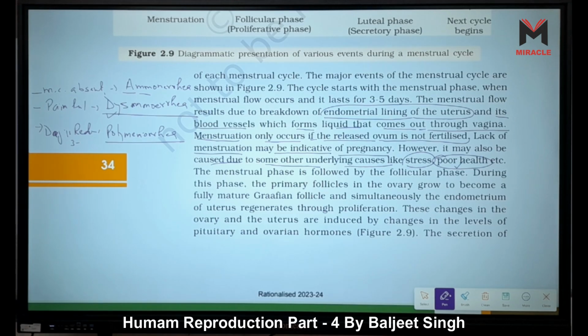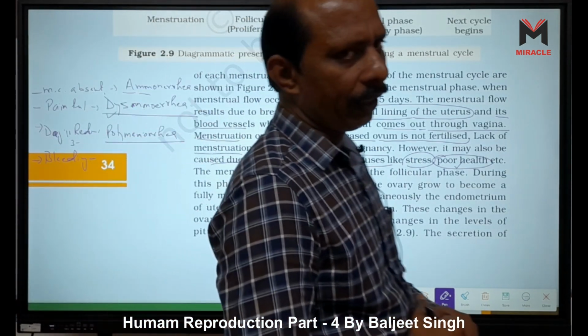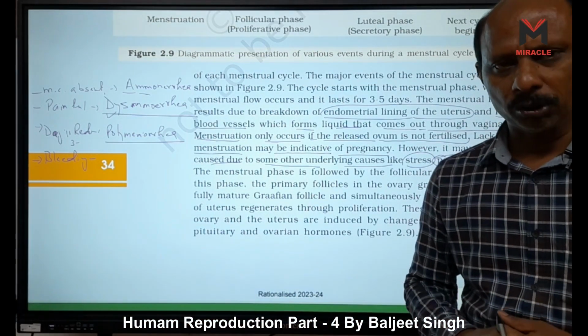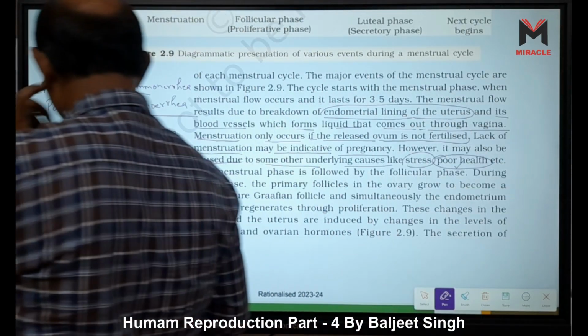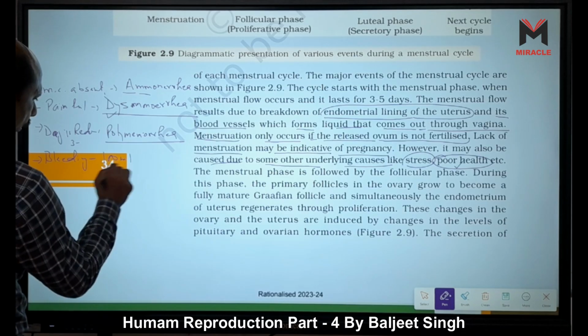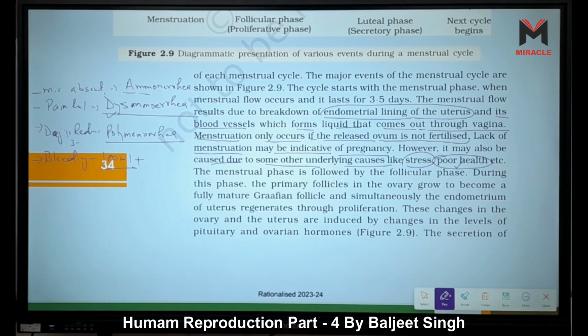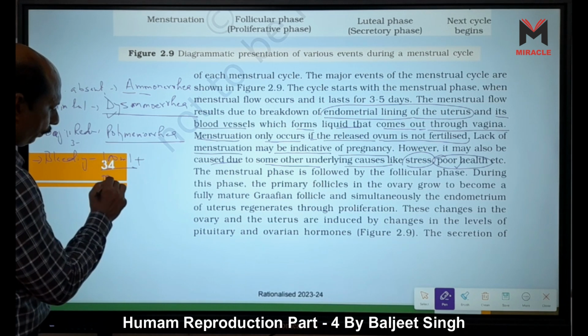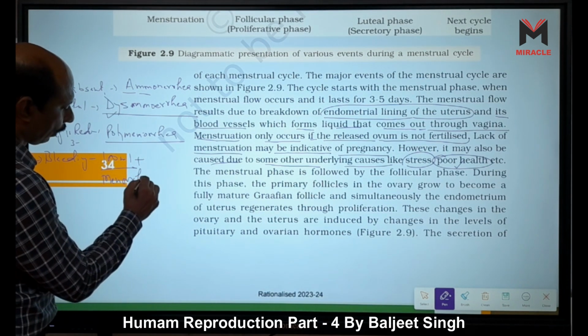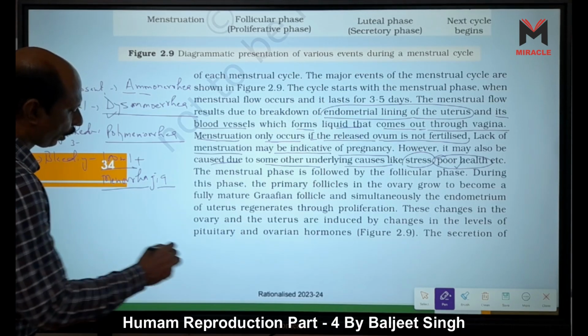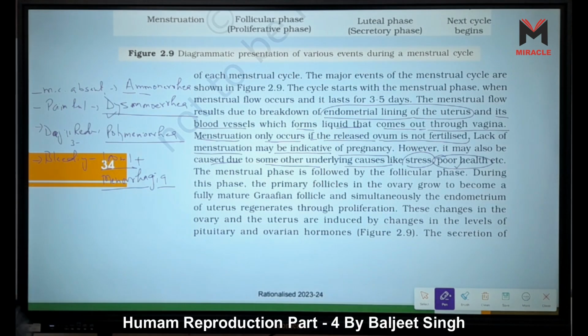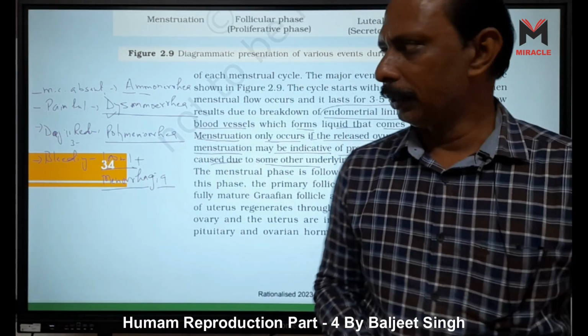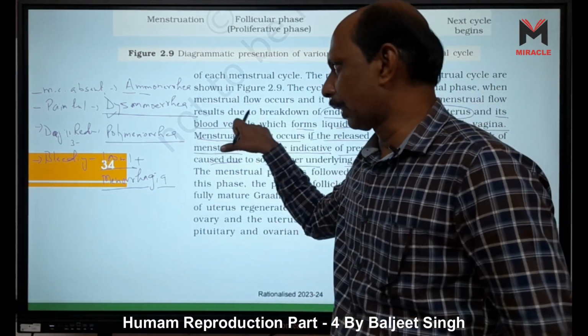Another term we also use is for when bleeding is more than normal. Normal blood loss is 40 to 80 milliliters per menstrual cycle. But if it is more than 100 ml, it is called menorrhagia. So these are some terms which are used in relation to the menstrual cycle.